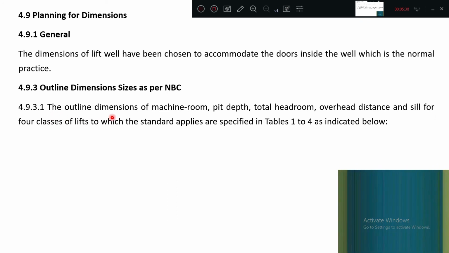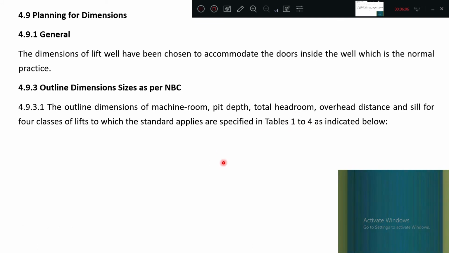See, the outline dimensions of the machine room, pit depth, total headroom, overhead distance, sill for 4 classes. Classes depend upon the weight carrying, how much weight or how many persons it is carrying. The standards that apply are specified in tables number 1 to 6. We will show it in the NBC codebook in the next coming videos, where I will explain all the things.